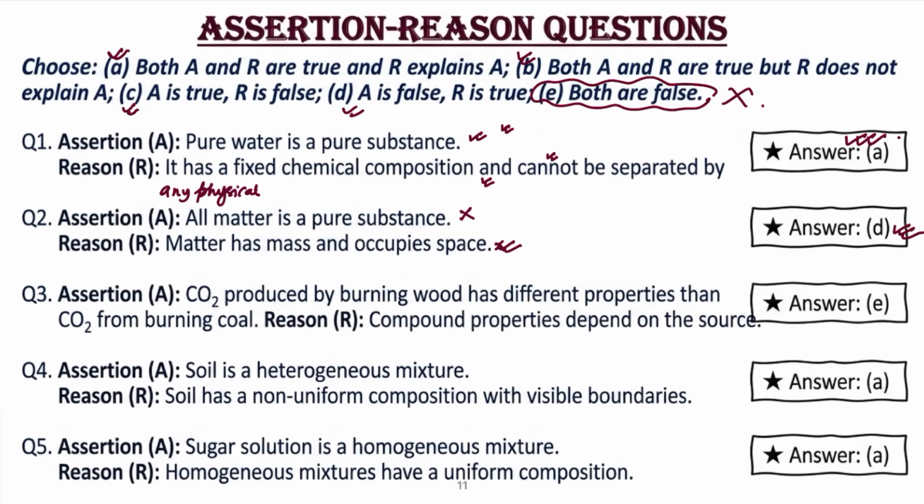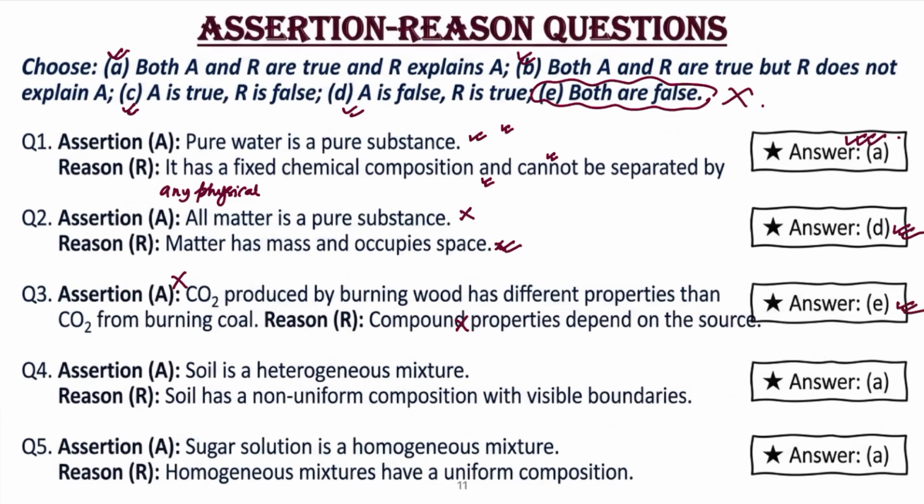Question number 3. Assertion: carbon dioxide produced by burning wood has different properties than the carbon dioxide produced by burning coal. No, because whatever the source, if carbon and oxygen combine, it will have the same properties. Property will not change with the change of the source. So the assertion is wrong. Reason: compound property depends upon the source. No, it does not depend upon the source. So the reason is also wrong. Both are false, so E is the option.